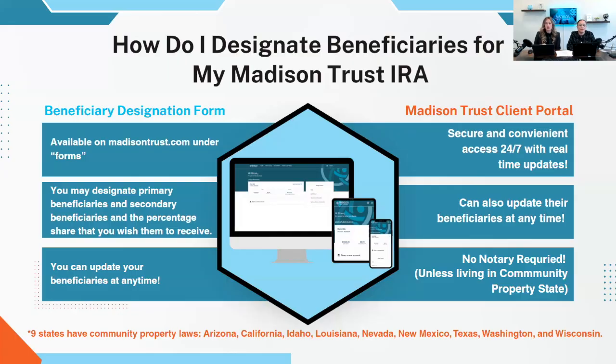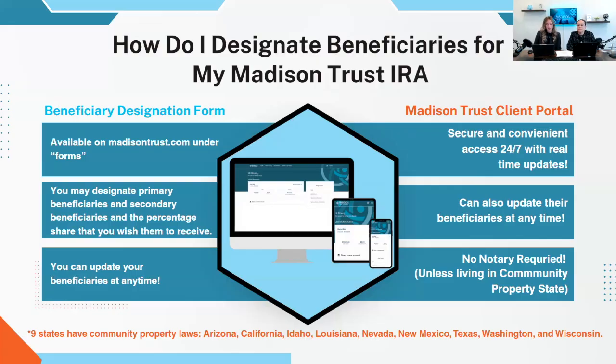So we'll talk a little bit about community property laws. If you are living in or plan to live in a community property state, it is something to consider that the spouse may have rights to your accounts and assets. If you are not going to designate the spouse and you may end up living in a community property state in the later years of your life, you may want to consider how that law would affect you and your beneficiaries.